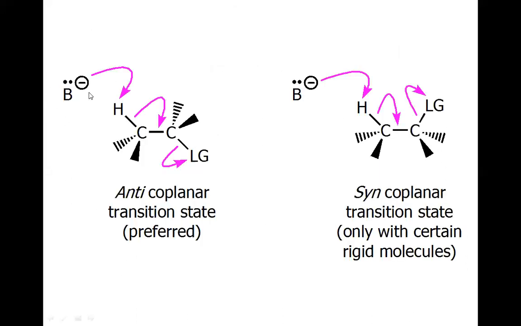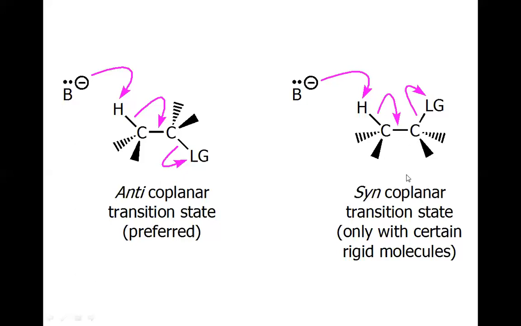So again, consider the E2 reaction. The base attacks the beta proton, and the sigma bond of the C-H collapses, and a new C-C pi bond is formed, and the leaving group departs. So if we count the atoms, 1 atom from this base, 1 from the beta hydrogen, 1 from the beta carbon, 3 atoms, 1 atom from the alpha carbon and 1 atom from the leaving group. So there are a total of 5 atoms involved in this E2 reaction, and all must be existing on the same plane, and the beta hydrogen must be lying opposite to the leaving group, which is called anti-coplanar conformation.